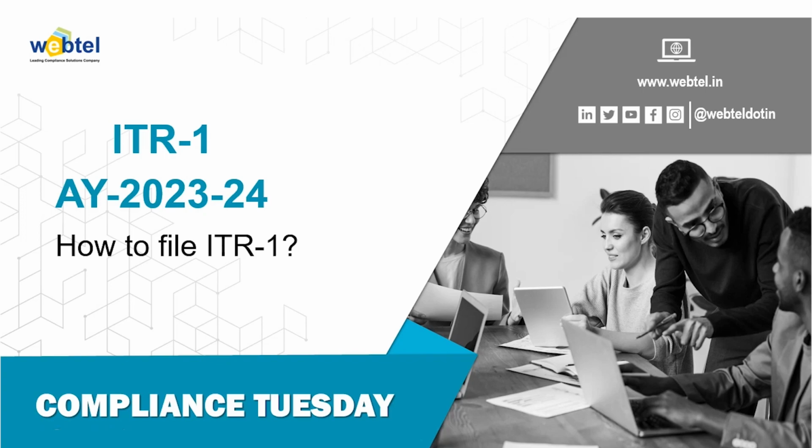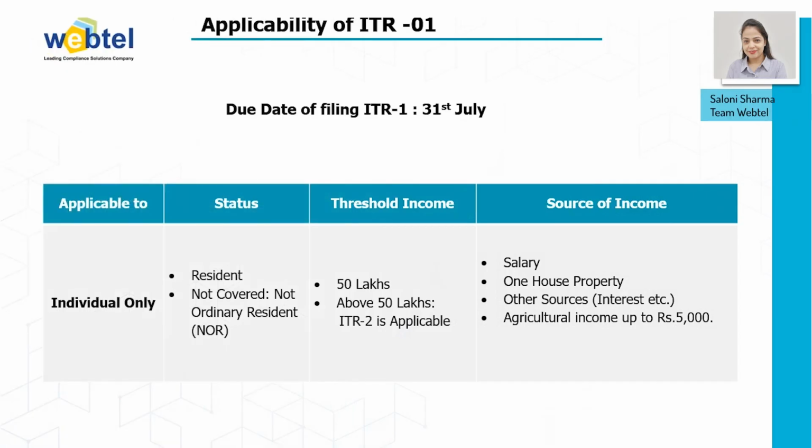So, let's begin. Firstly, we need to understand the applicability of ITR-1. Basically, ITR-1 is applicable only for individuals, and only if you are a resident can ITR-1 be filed. Not ordinary residents will not be able to file ITR-1. And if the person has income up to rupees 50 lakh, then only ITR-1 will be applicable. In case the income exceeds 50 lakh, then ITR-2 will be applicable.